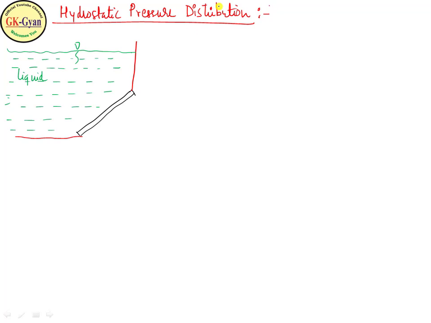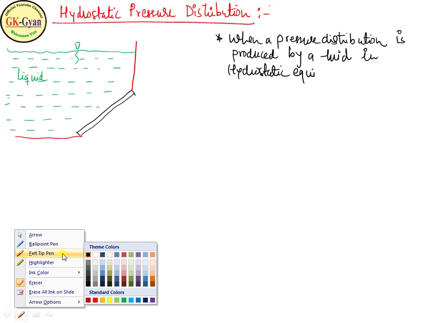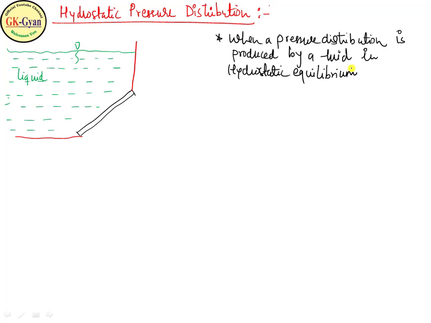So what is meant by hydrostatic pressure distribution? Write down: when a pressure distribution is produced by a fluid in hydrostatic equilibrium, then it is called hydrostatic pressure distribution.